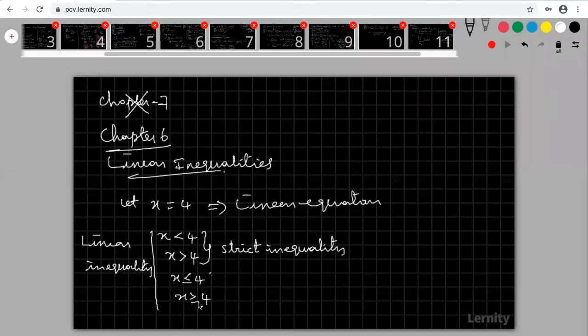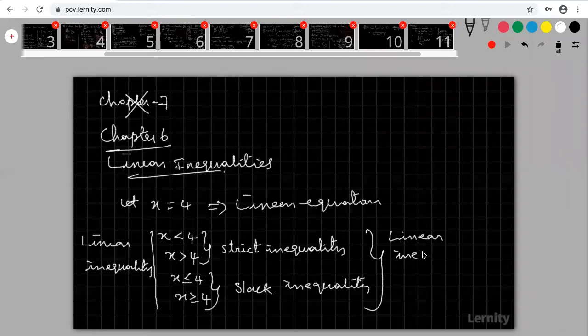But here, look at that. This is less than or equal to 4. Equal to is there. This is x less than 4 as well as x equal to 4. Here x greater than 4 as well as x equal to 4. Therefore, these two are called my slack inequalities. These two are strict inequalities, and these two are slack inequalities. And these four are called linear inequalities.